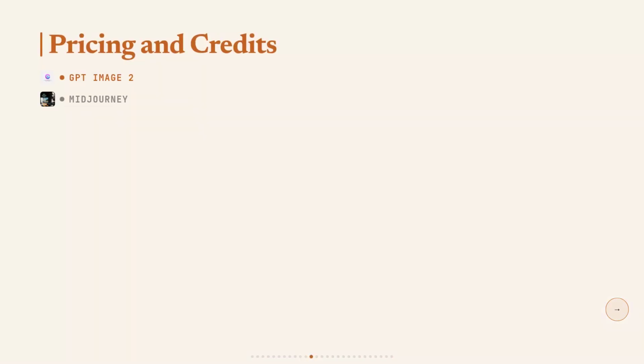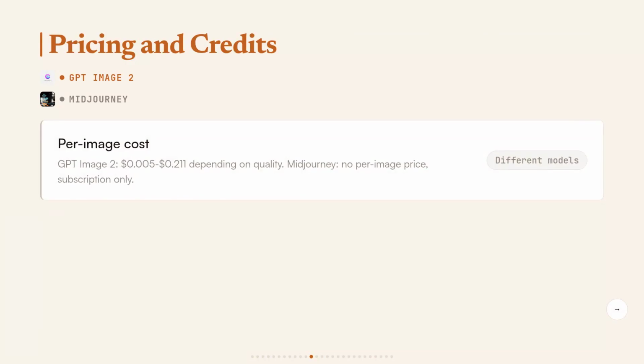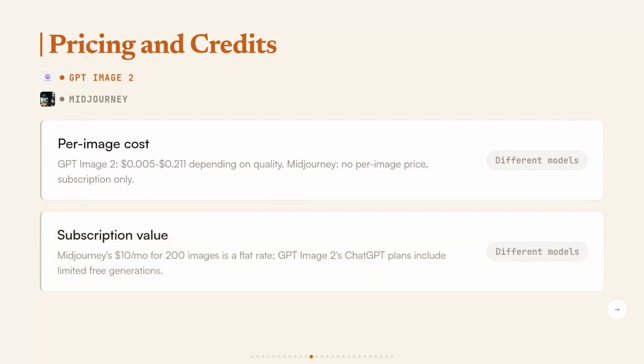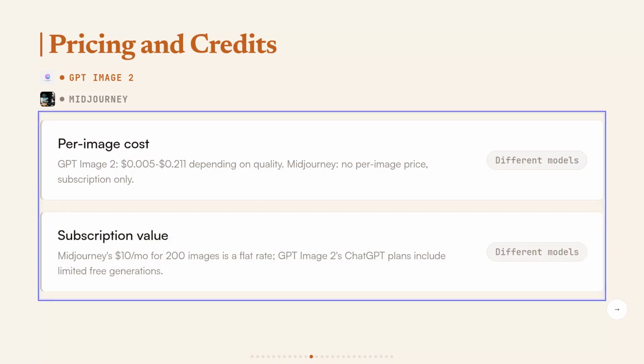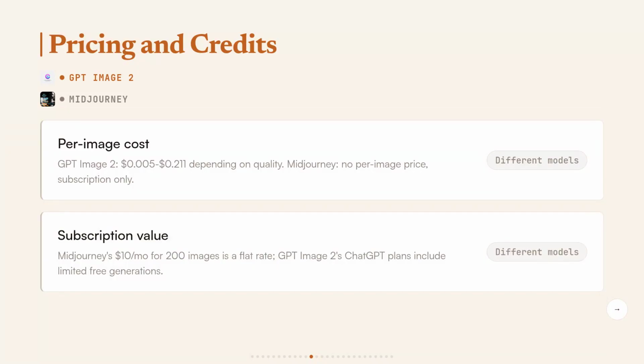Here's what the on-screen pricing cards show. GPT Image 2 runs from 0.05 AUD per image at low quality, up to 0.211 at high quality, pure pay-as-you-go. Midjourney is a flat subscription starting at $10 a month for around 200 images and going up to $60 a month for heavier usage. These are completely different models, so comparing them directly is apples to oranges, depending on how many images you actually generate.